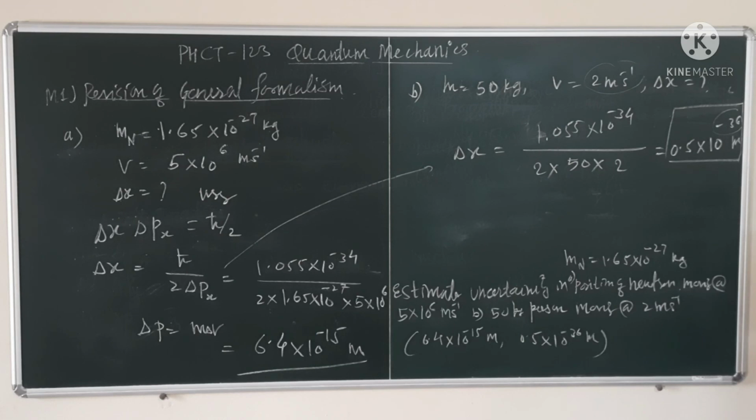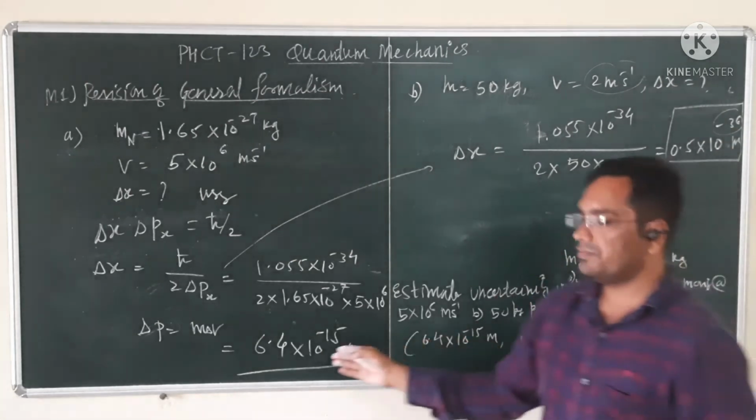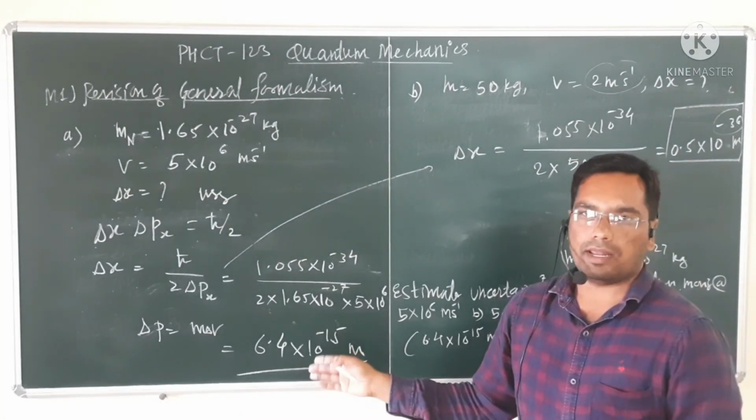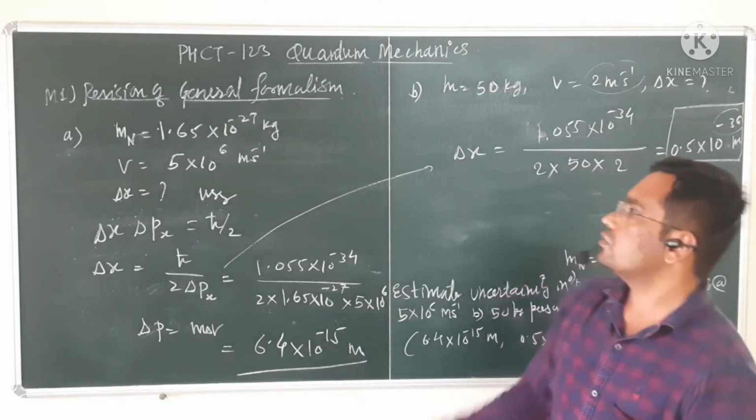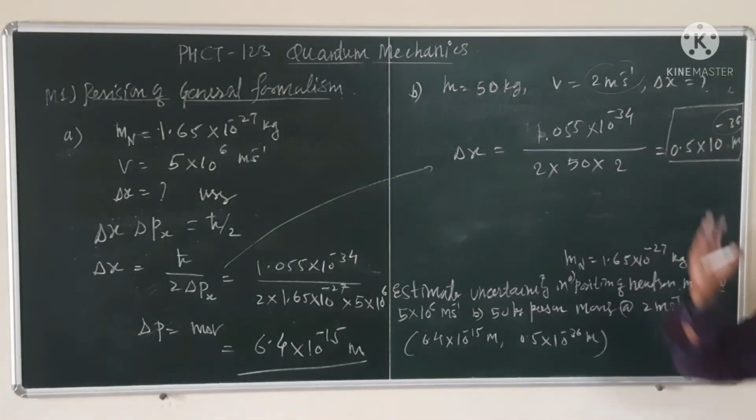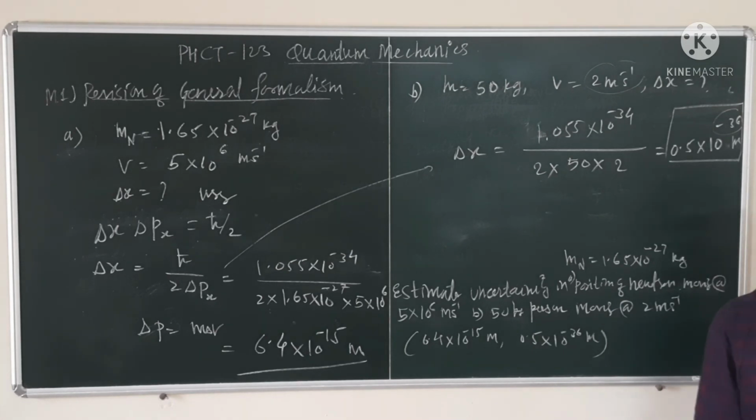In this way we can say the laws of quantum mechanics are not applied here. But in the neutron case the story is different, so we can apply the laws of quantum mechanics. So we can say this object is macroscopic and that object is microscopic, and quantum mechanics is applicable only for microscopic objects.